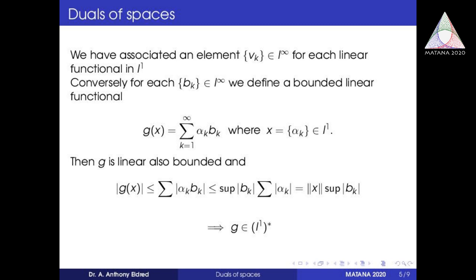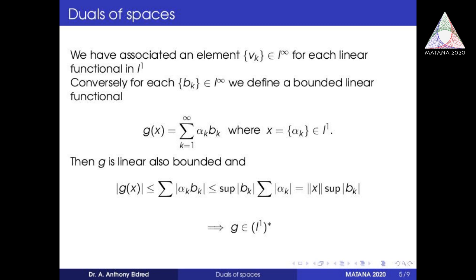Conversely, for each v_k in L infinity, suppose we take a sequence in L infinity, we can define a linear functional, that is g of x equal to summation k equal to 1 to infinity alpha_k b_k. So for each element in L infinity also we can define a linear functional g of x equal to summation alpha_k b_k, where x equal to alpha_k belonging to L1. Then we can show that g is linear.